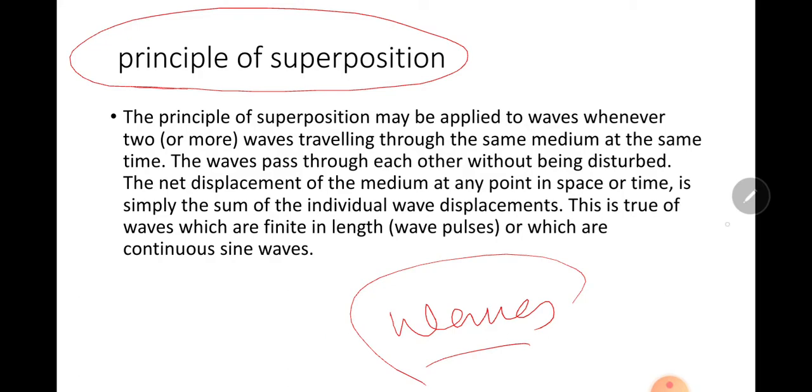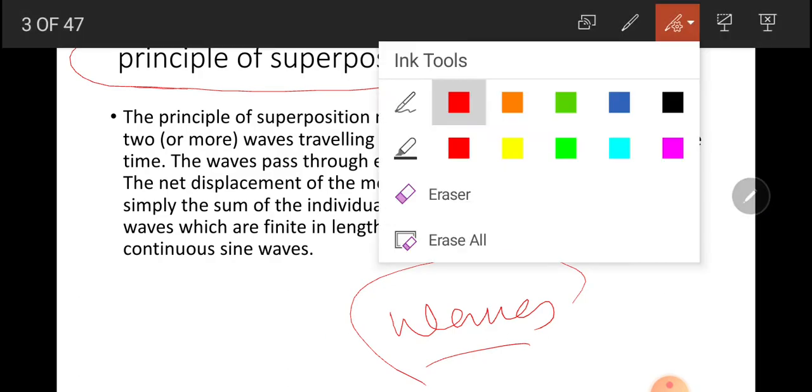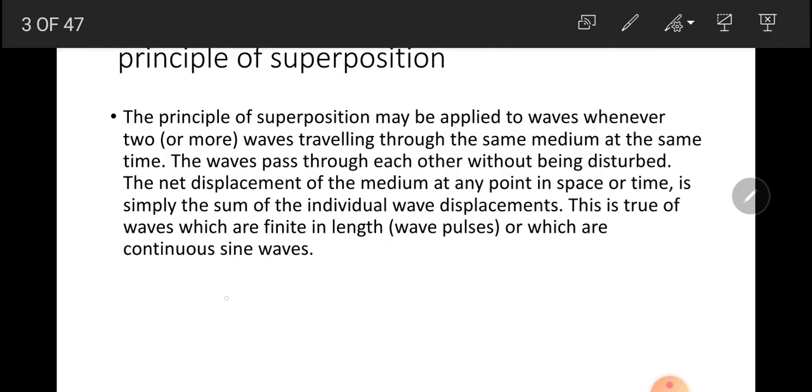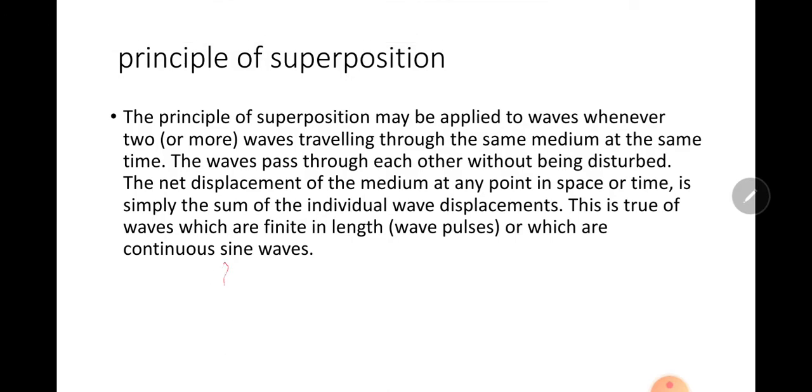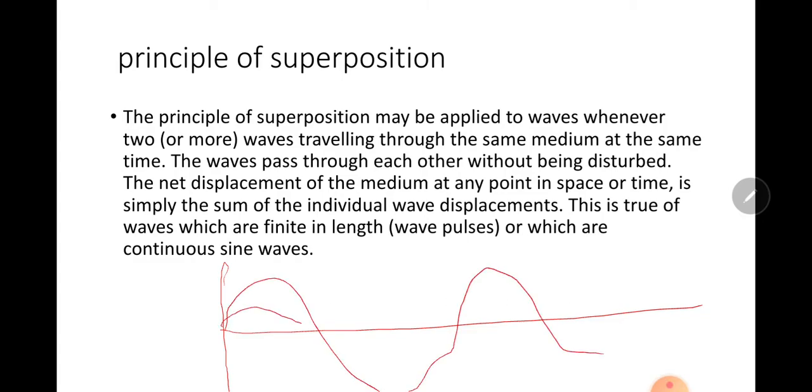For example, if we have two waves, this wave has amplitude y1 and this wave has amplitude y2.